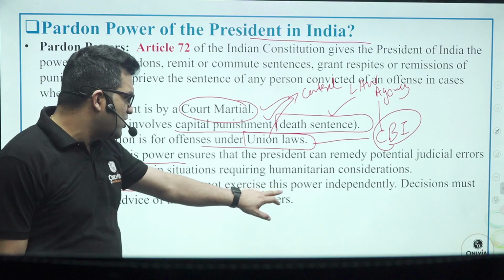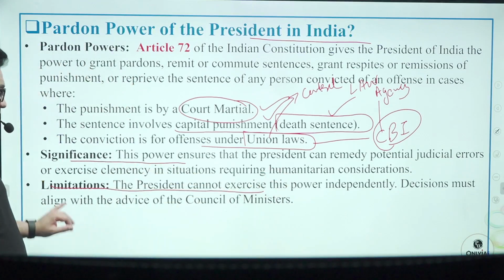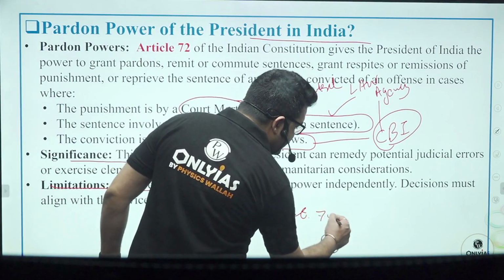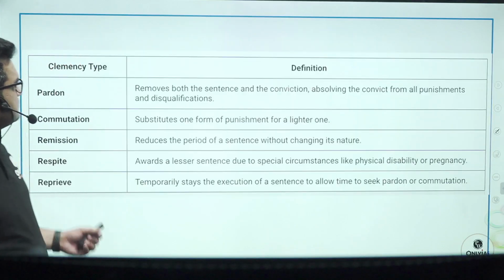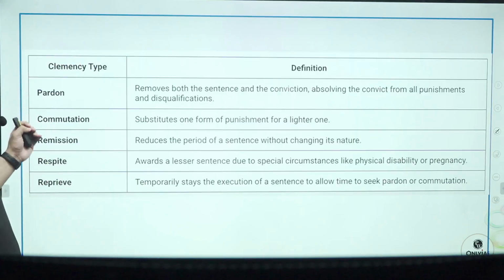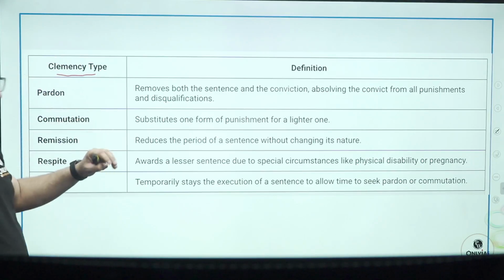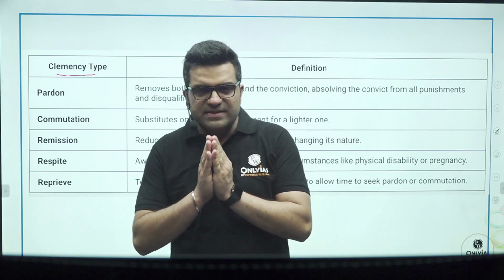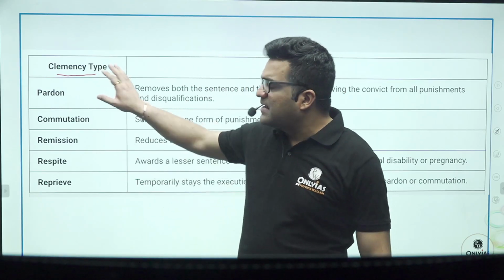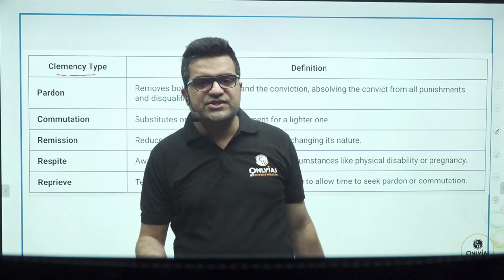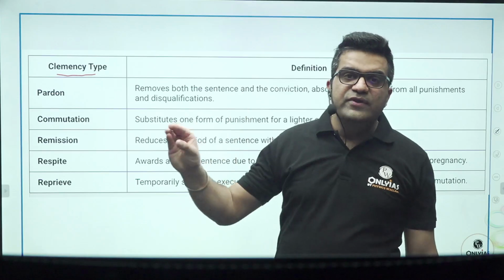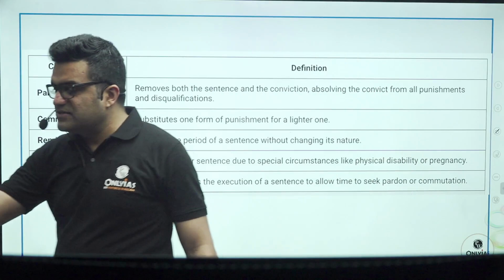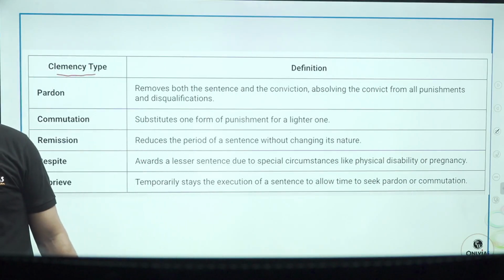The president cannot exercise this power independently. The decision is on the aid and advice of the Council of Ministers under Article 74. Now, what are the various types of these clemency petitions? Clemency means the prayer to the president to grant some respite, some concession in the lawfully given sentence, in the punishment which is given otherwise lawfully. So grant some respite from that.